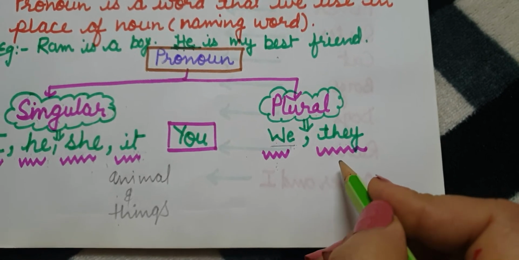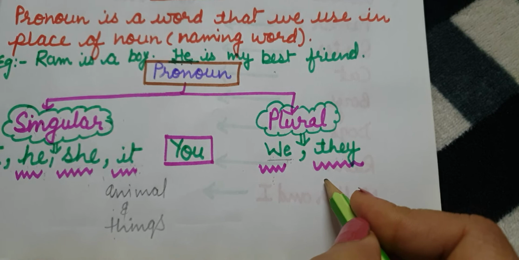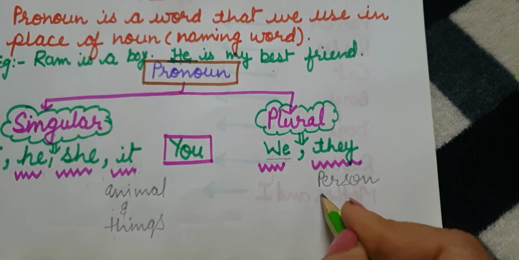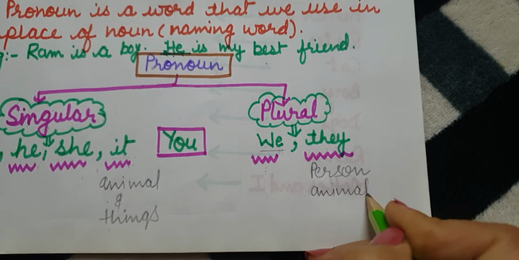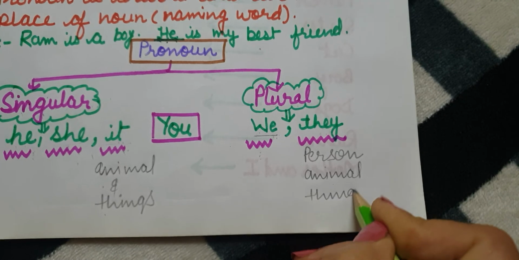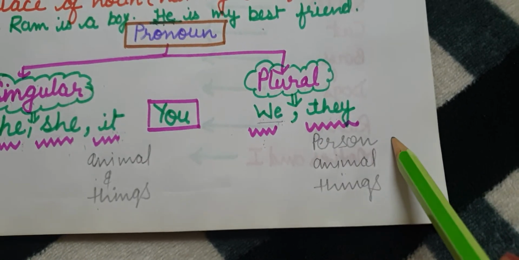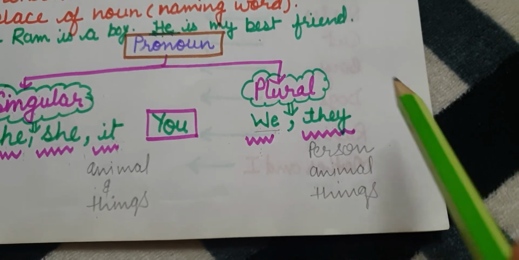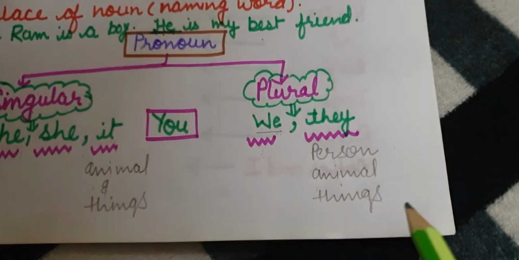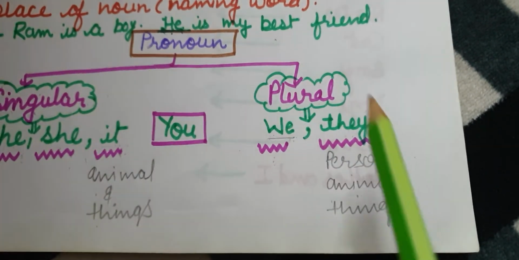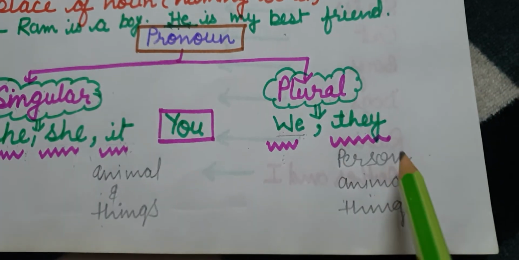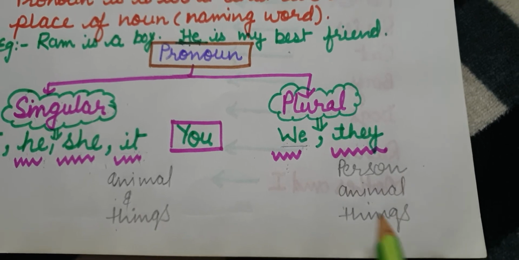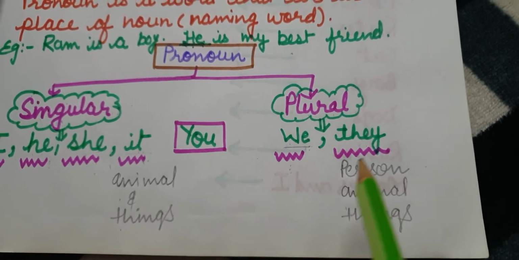And we will use this for person, animal and things. Kids, if person are more than one, then we are going to use they. If animals are more than one, then again we will use they. And if things are more than one, again we are going to use they for replacing those noun words. Okay. तो हम पर्सन, एनिमल, थिंग्स अगर वो एक से ज़्यादा है नंबर में तो हम उनको रिप्लेस करने के